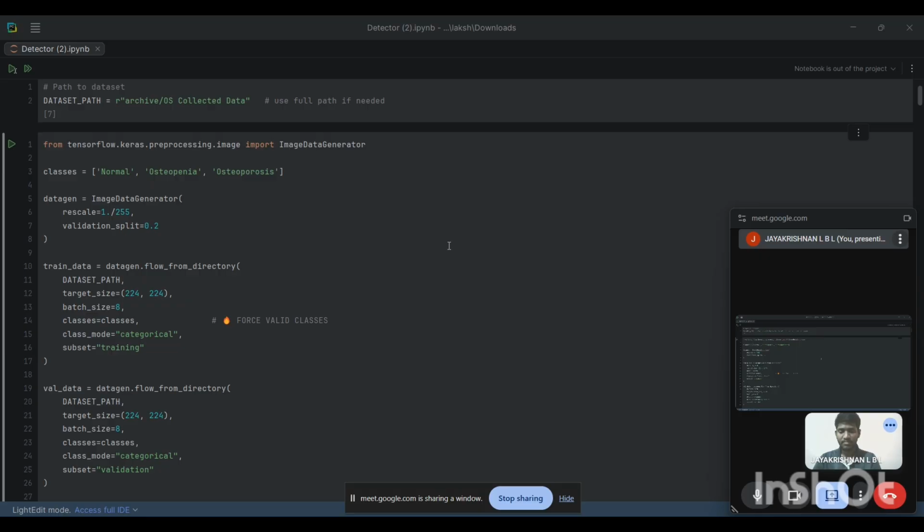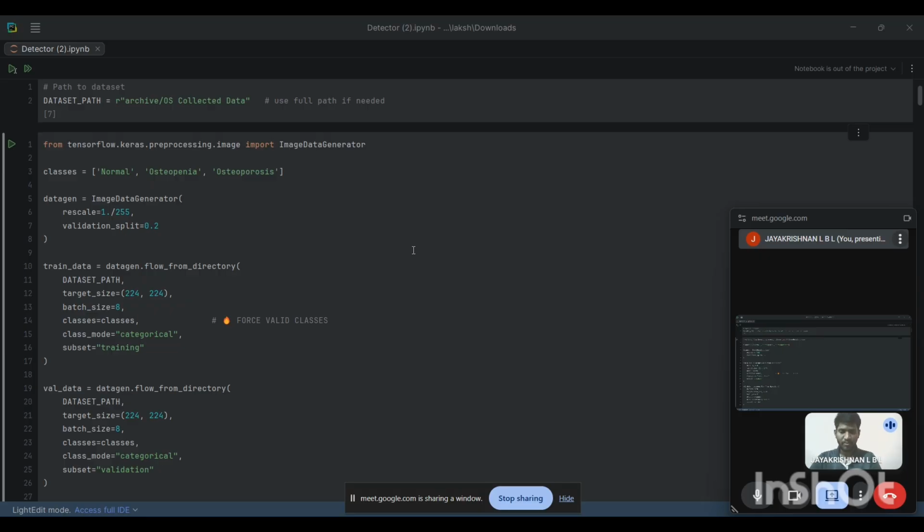The traditional medical diagnosis methods such as DEXA scans are costly, require specialized equipment, and are not easily accessible everywhere. To address this issue, my project focuses on building an automated deep learning based system that can classify bone medical images into normal, osteopenia, and osteoporosis. This helps in early detection, reduces dependency on manual diagnosis, and improves clinical decision support.